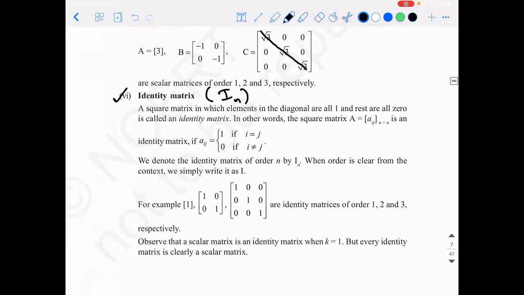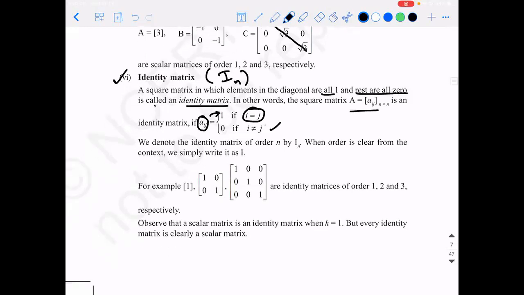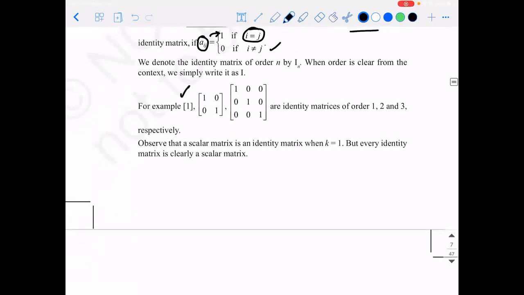So a square matrix in which elements in the diagonal are 1 and the rest are all 0 is called an identity matrix. You generally write it like this: capital A is equal to Aij of order n cross n is an identity matrix where Aij is equal to 1 when i is equal to j. So i is equal to j is possible only for the diagonal values A11, A22, A33, A44. And if i is not equal to j, the elements are supposed to be 0. So there is an identity matrix of order 1, of order 2, of order 3.